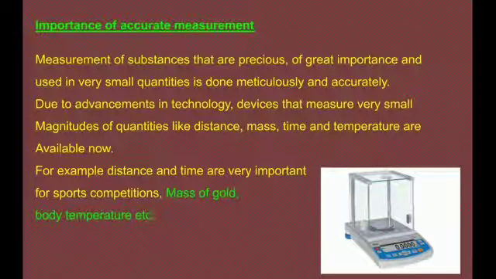Next topic is importance of accurate measurement. Measurement of substances that are precious, of great importance and used in very small quantities is done meticulously and accurately. Due to advancements in technology, devices that measure very small magnitudes of quantities like distance, mass, time and temperature are available now. For example, distance and time are very important for sports competitions. Mass of gold, body temperature, etc.